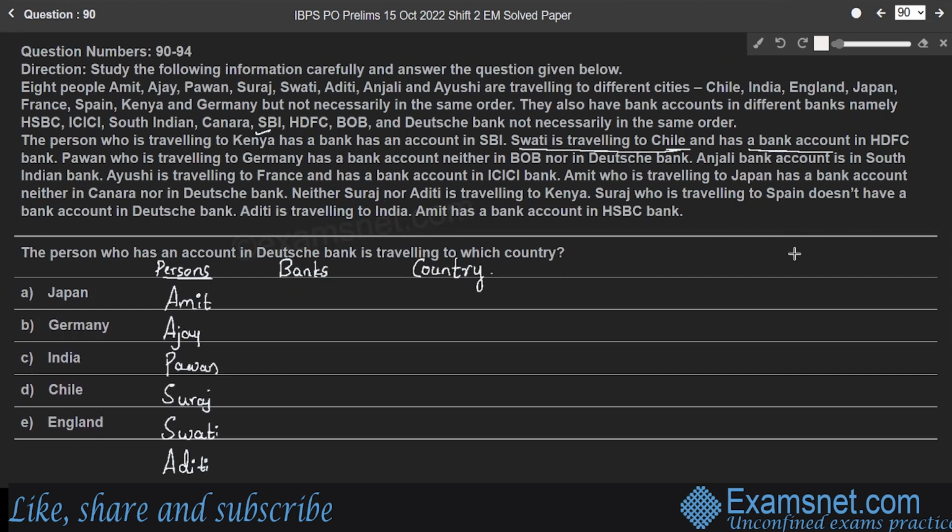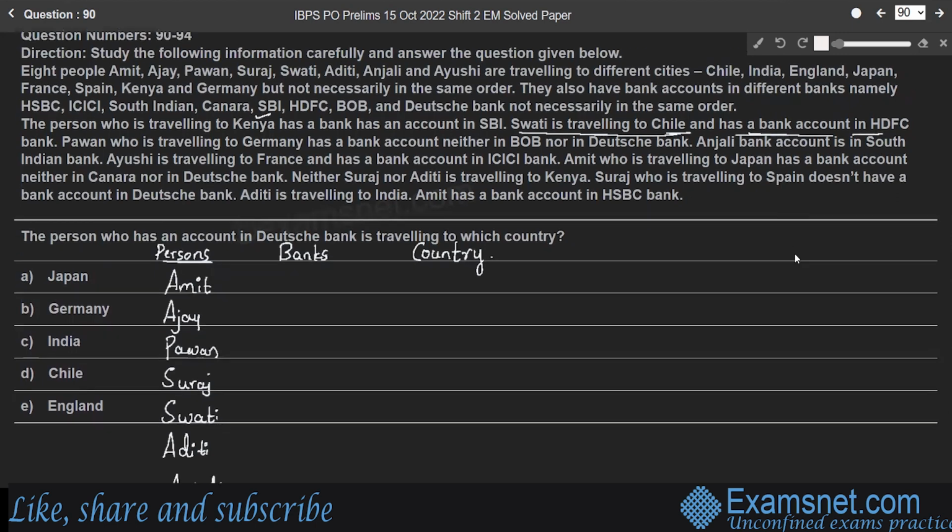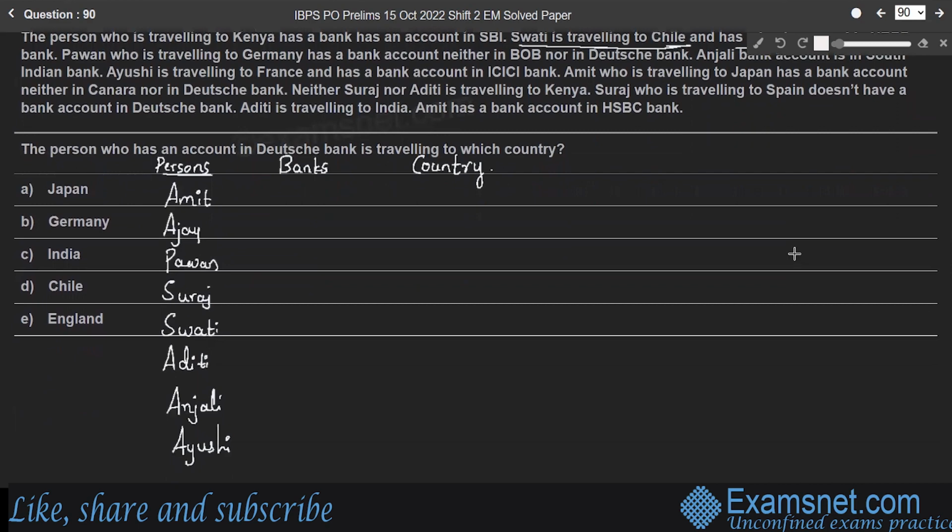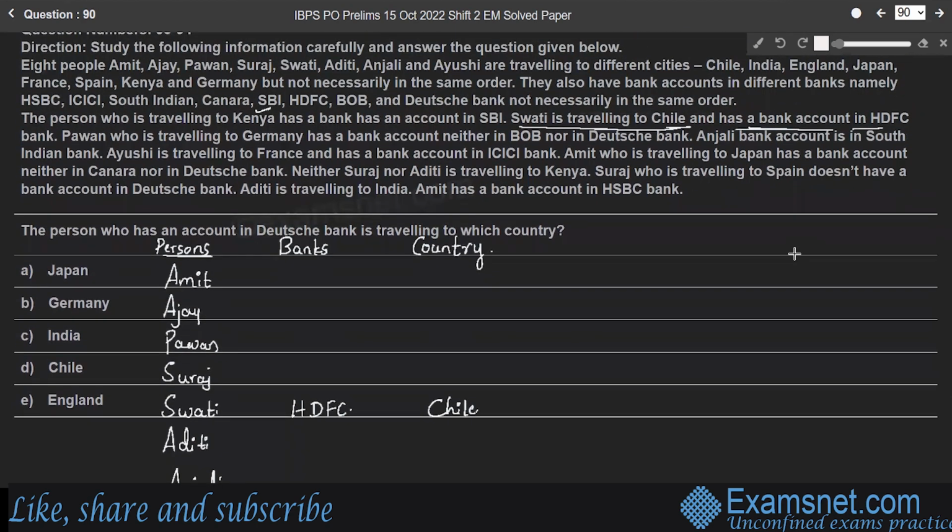And Swati is traveling to Chile and has a bank account in HDFC. So consider Swati traveling to Chile, has a bank account in HDFC. Right? And the next point, Pawan who is traveling to Germany. So Pawan is traveling to Germany,